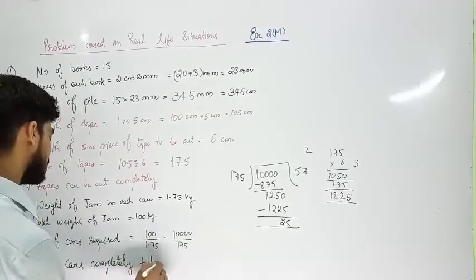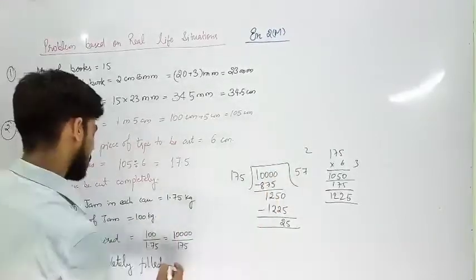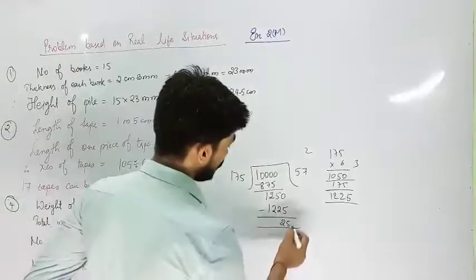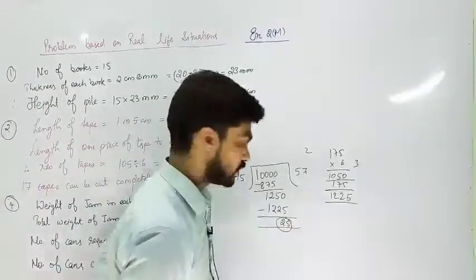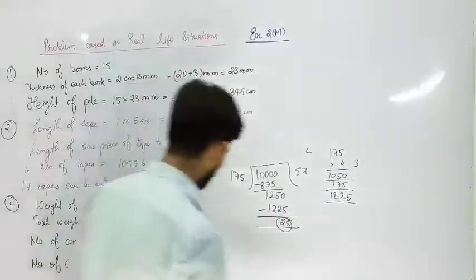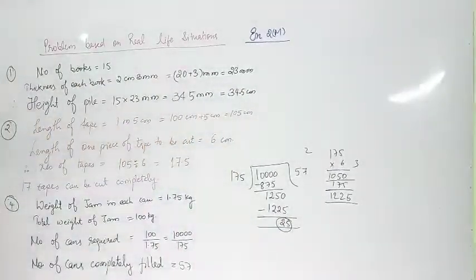How many will be completely filled? 57. Why? Because now you are getting the remainder. So that will be remaining. So 25 kilogram will be 25 gram, no? 25 grams will be remaining, or 250 grams.